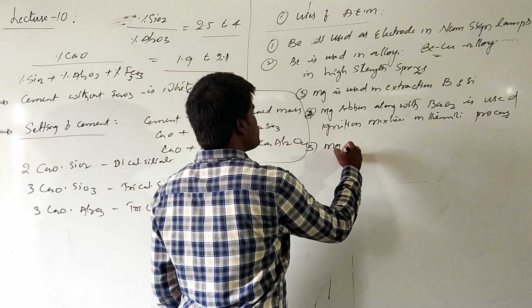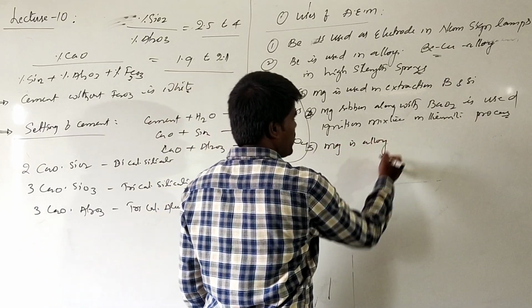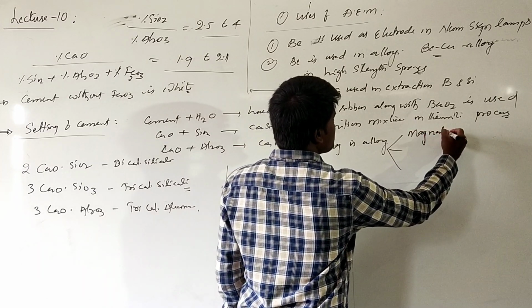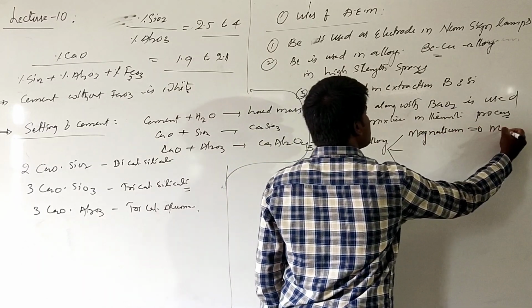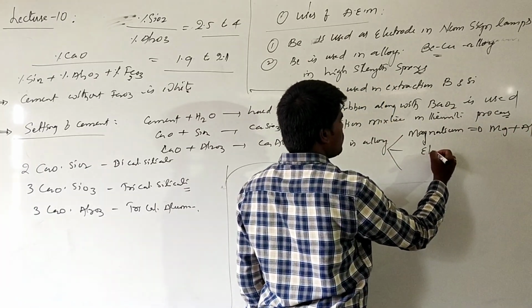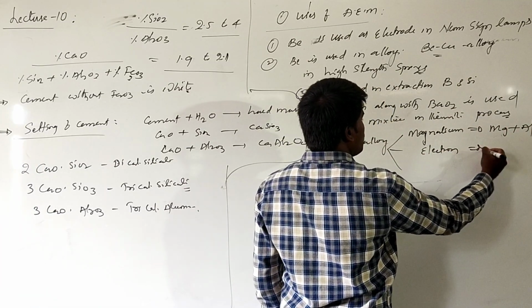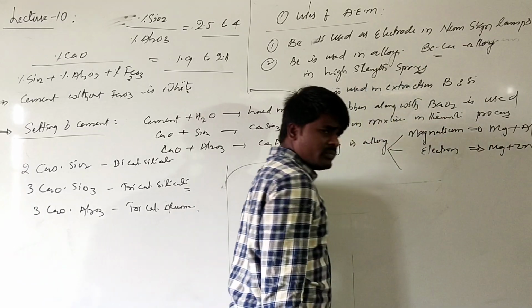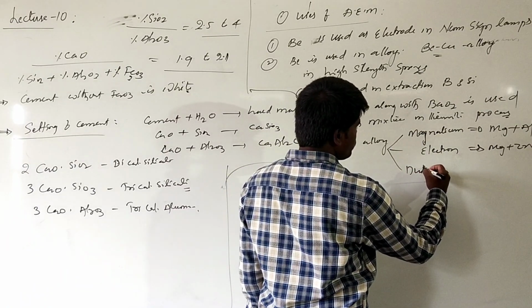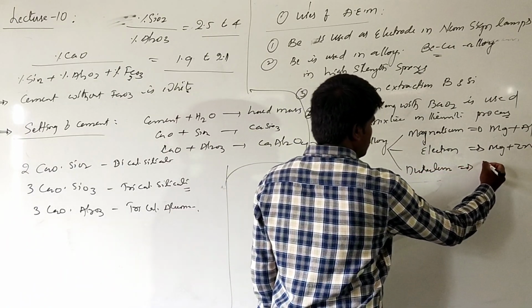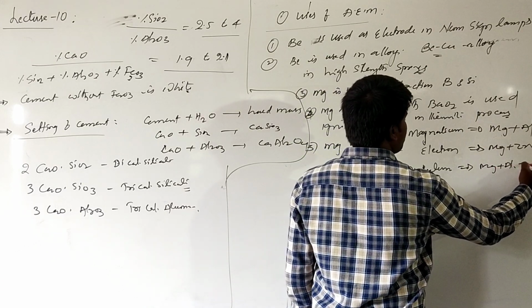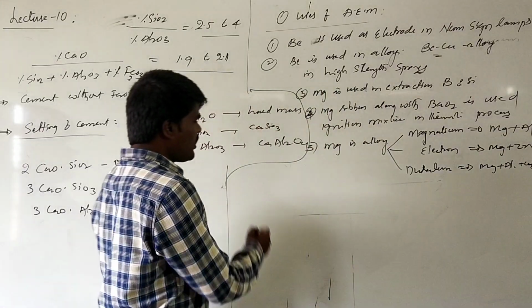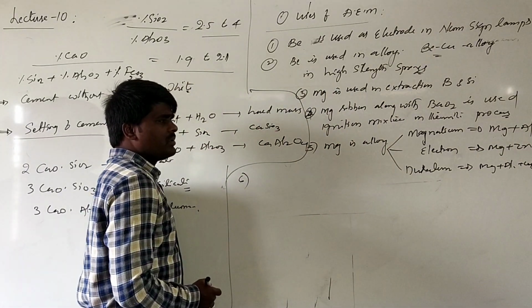And magnesium is used in alloys. It forms various alloys. Magnalium is an alloy of magnesium and aluminum. Electron is also an alloy of magnesium. You need to remember this combination, zinc and copper. Duralumin is also an alloy of magnesium, aluminum, copper, manganese, etc. It is a very essential component of alloys.